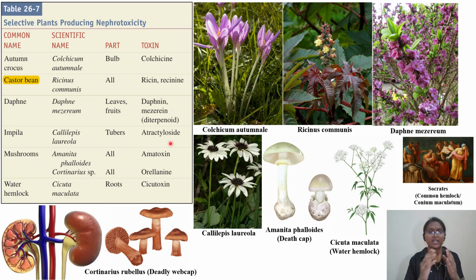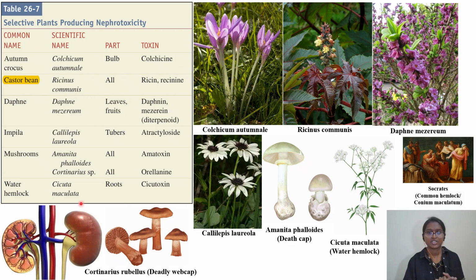Then we have mushrooms, Amanita phalloides and Cortinarius species. These are very important. These two are the deadly webcap and the death cap. What they release is amatoxin, and all parts of the mushroom are toxic. The last one is water hemlock, Cicuta maculata.